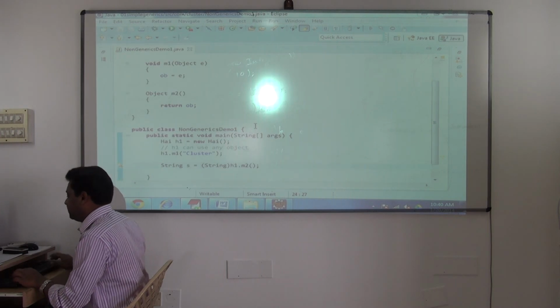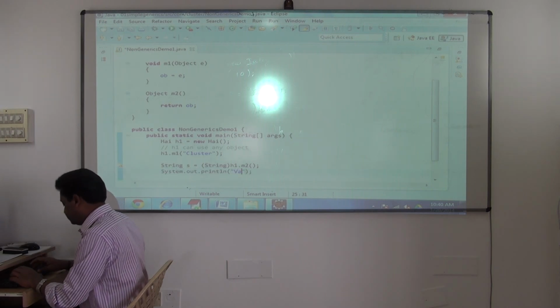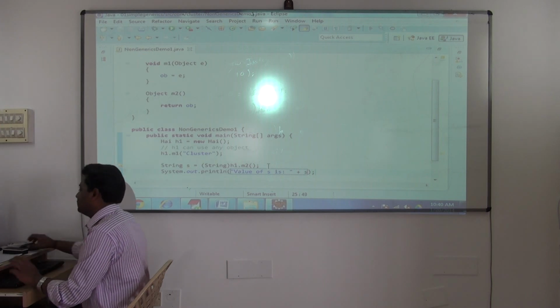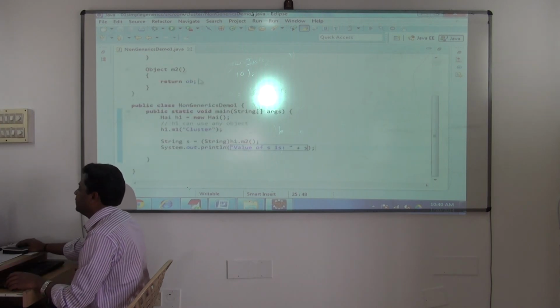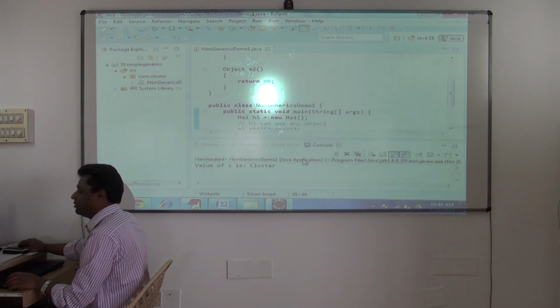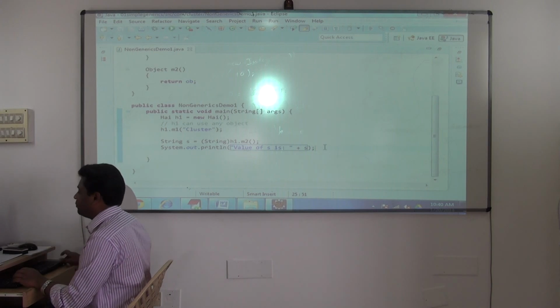And after doing the typecasting, I can print. Done. We'll run this program. Perfect, nothing wrong. Okay, but as we go on coding, you can see the problems.